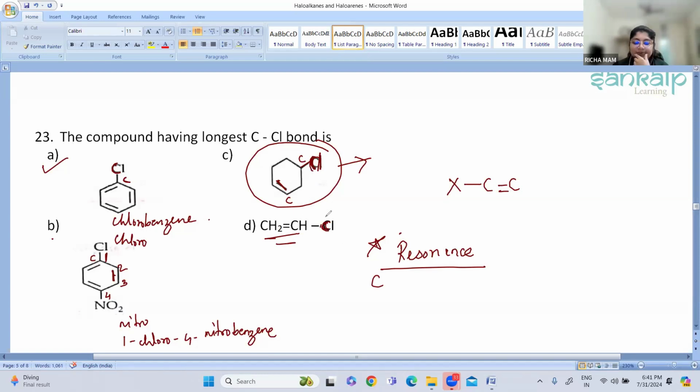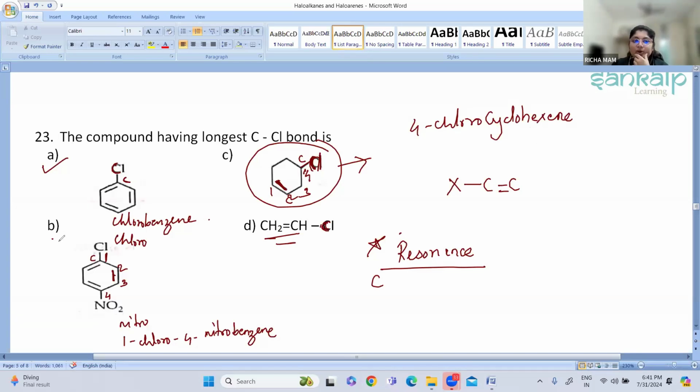So in the other three options now, and this particular option C, what is the compound name? If I start naming the compound, it is 1, 2, 3, and 4. So it is 4-chloro, and it is a cyclohexene. Why hexene? Because there is one double bond. So it is 4-chlorocyclohexene.